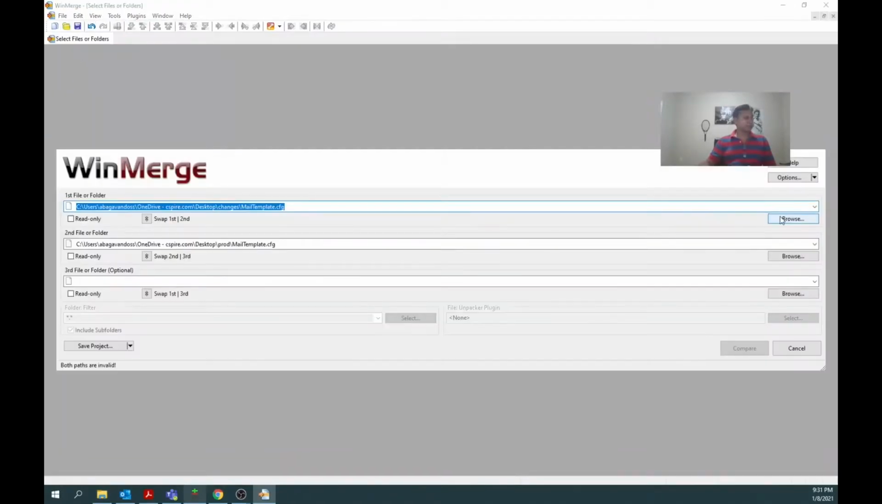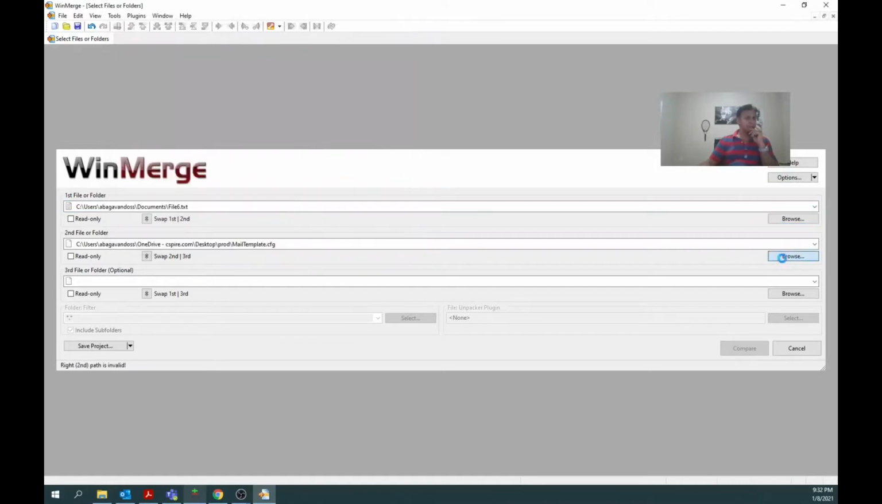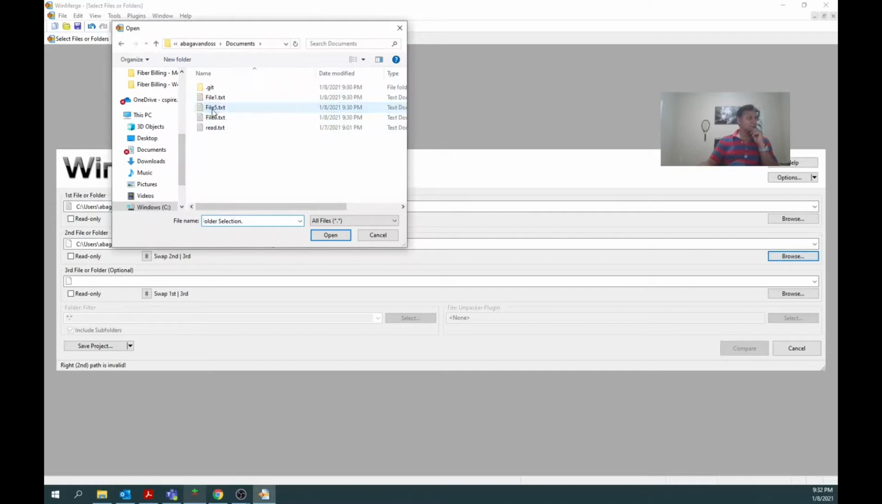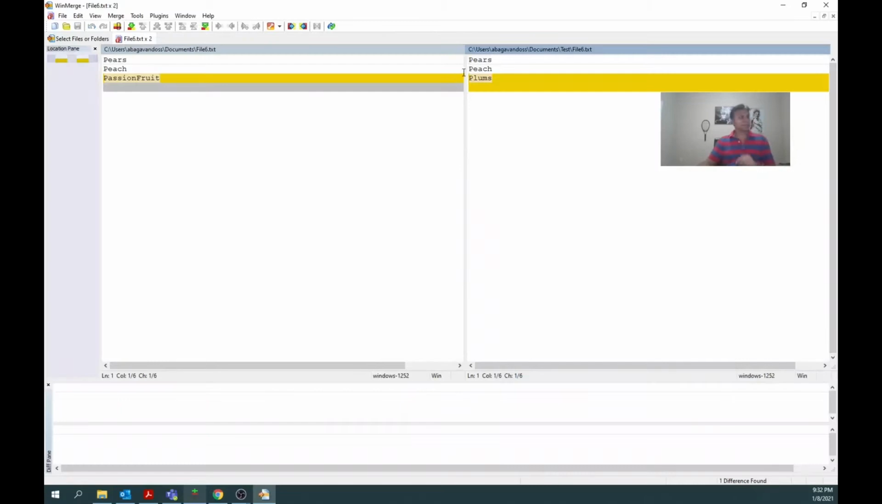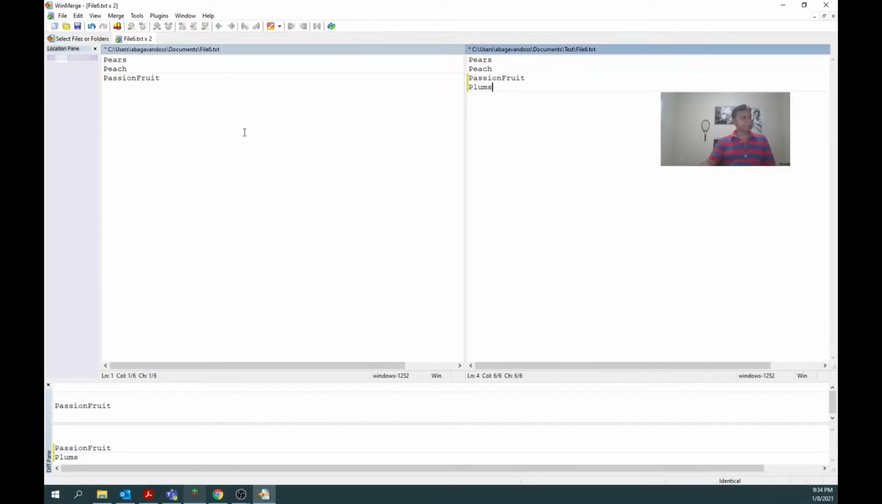From where am I going to compare the file? File 6, because I took a local copy. Next, directly I will go to my branch, documents, test, file 6. Now I am going to compare. See, the plums is added over here, passion fruit is added over here. So what I am going to do, I can do it like this. I'll move it to the next line, add this plums. Okay, line by line I compared and did it like that.